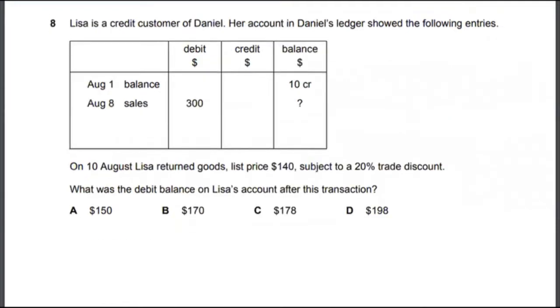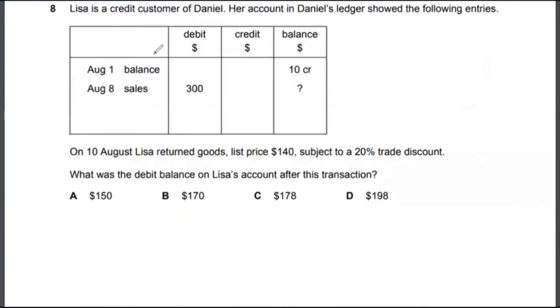Let's look at multiple choice 8. So multiple choice 8, Lisa is a credit customer of Daniel. Her account in Daniel's ledger showed the following entries. On 10th August, Lisa returned goods list price $140, subject to 20% trade discount. What is the debit balance on Lisa's account after this transaction, right? So just look at this, what will happen. Simple steps that you need to follow. There's a simple return of goods, where the price of the returned goods is $140, but there was a 20% trade discount, right? So you will take the 20% trade discount. Now you will get X dollars here, right? Or you can simply take 80% of the price. I would say take that 80% of the price.